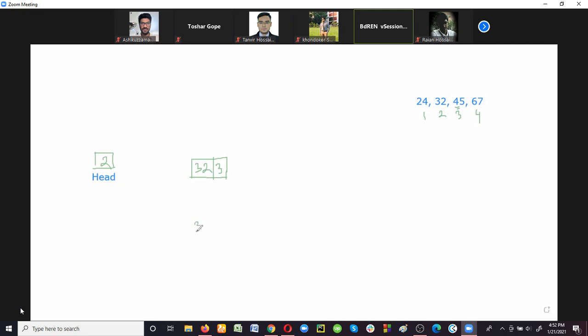So at first we will store 32. After that, the next data element's address is 3, so you can store 45, right? 45 is the content of the second node. Suppose the value of the pointer here is 4.